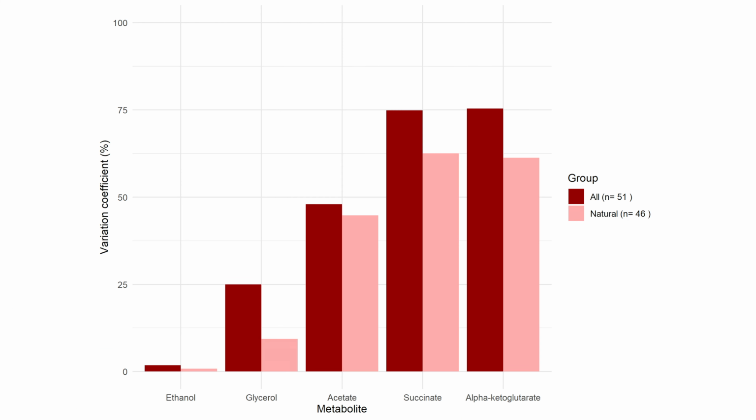In the bottom right corner of this poster, we represented the variation of each metabolite for natural and all strains, including evolved or genetically modified strains. We can clearly see that ethanol is the metabolite with the smallest variations that we can find in our analysis. This variation is even smaller when we consider only natural strains. Other minor metabolites, like succinate or acetate, show a much larger variation, up to 75%.